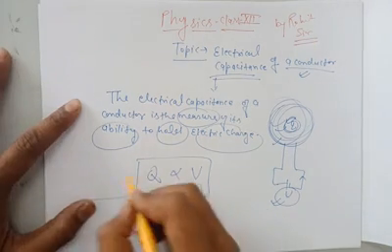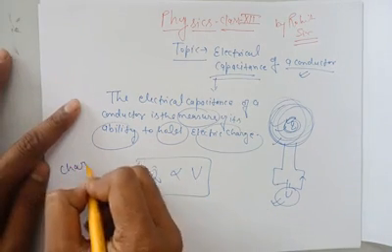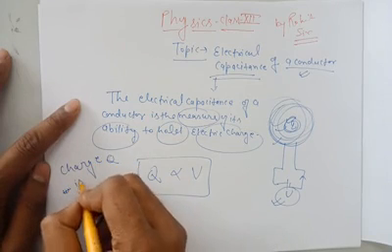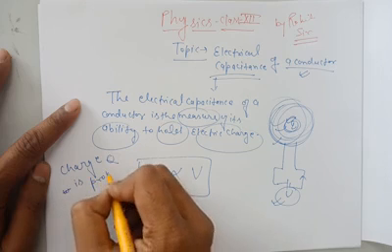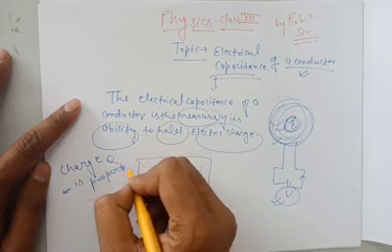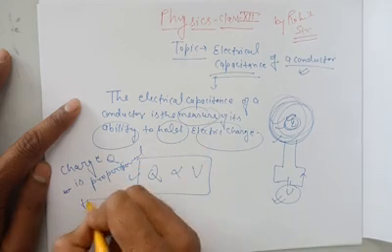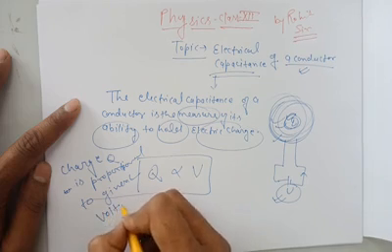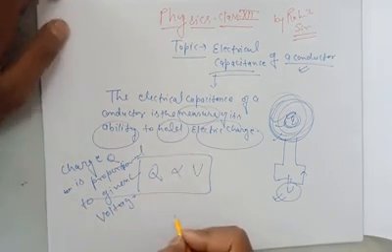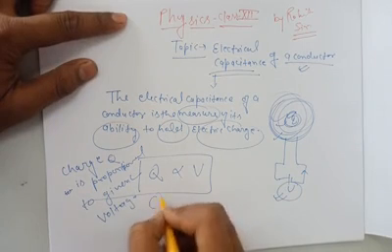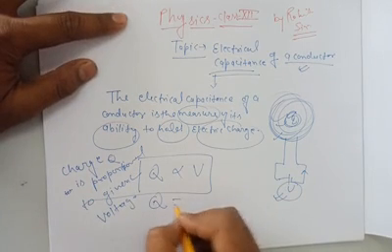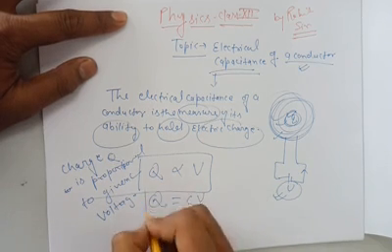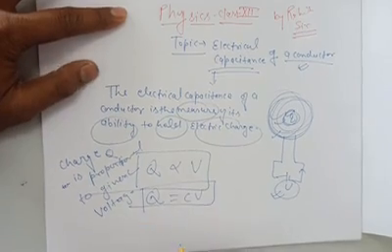That means charge Q is proportional to the given voltage. If you remove the proportionality sign, then a constant C will come. That means Q equals CV.